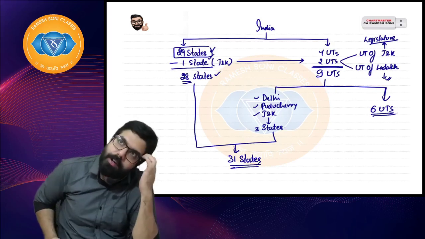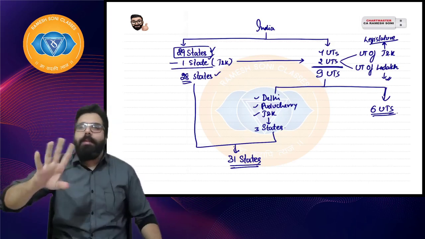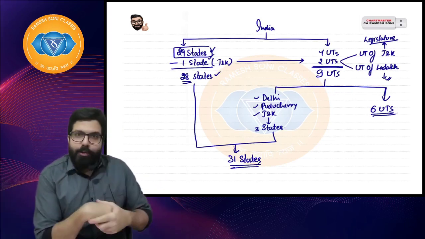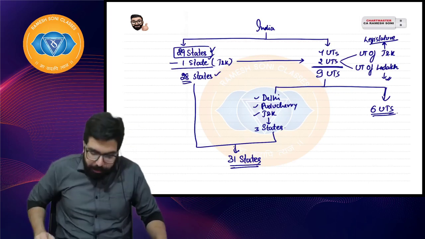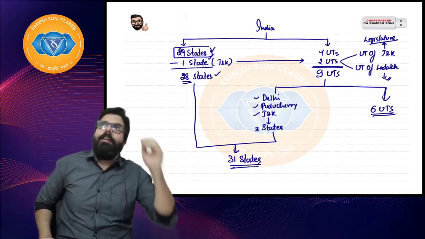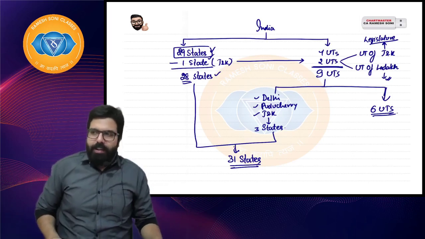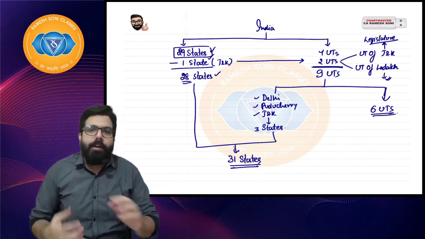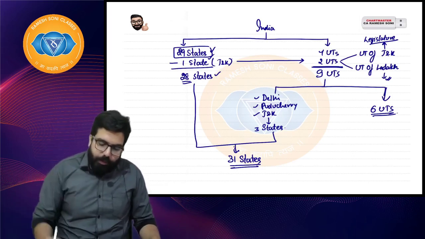Sir, 6 union territories. I don't even know the name. Baba, don't worry about it. In the due course of time, I'll teach you that also. I know most of you watching are thinking, Anuj, if I ask you the name of the 6 union territories, you'll be like, huh, sir, there are 6 union territories? Okay. Anuj says, no, sir, I know. Baba, don't worry about it. In the due course of time, I'll be talking about the name of the union territories also. Don't worry. So, we'll discuss that.